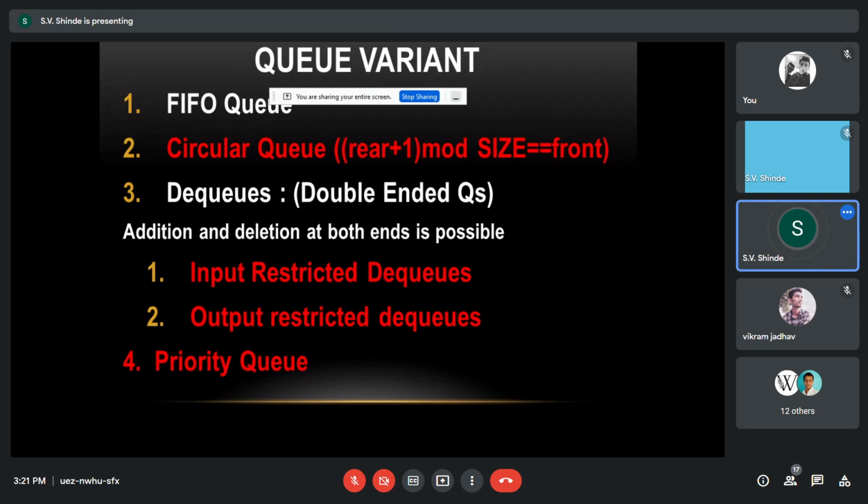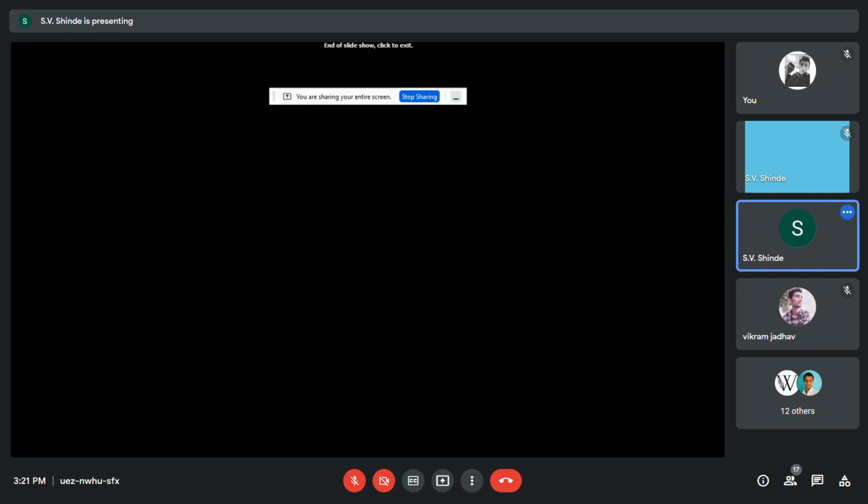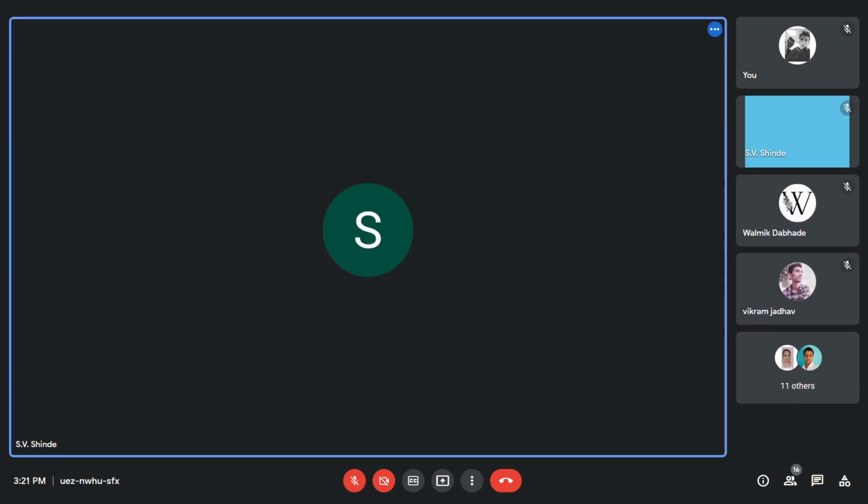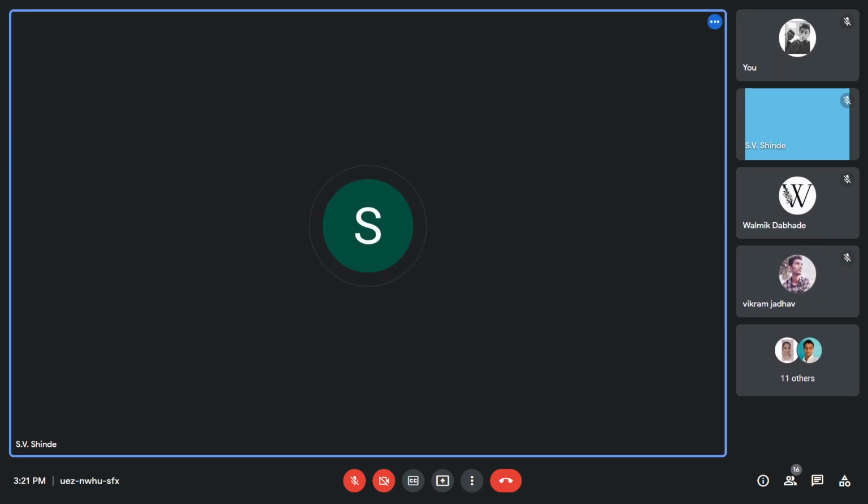Yes, participants. Okay, so sometimes there is a virus attack and your antivirus pops up immediately and starts scanning. So this is the way priority queues work, assigning priority to jobs. We will study all this in our workshop topic number 6. So this was as far as theory is concerned.